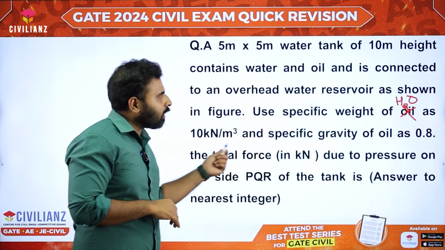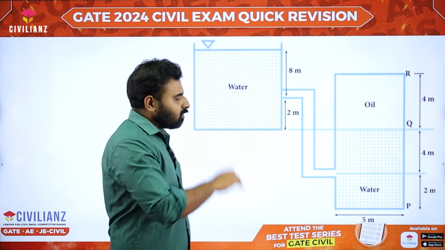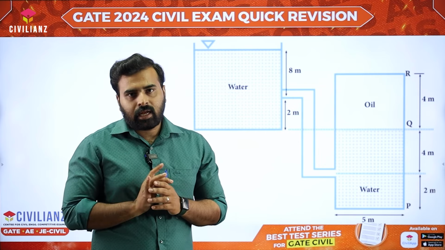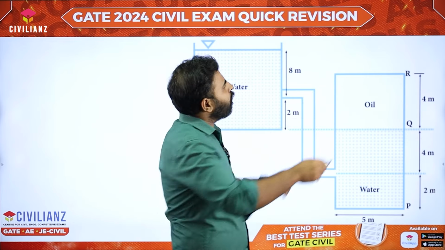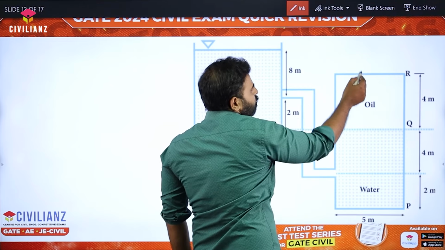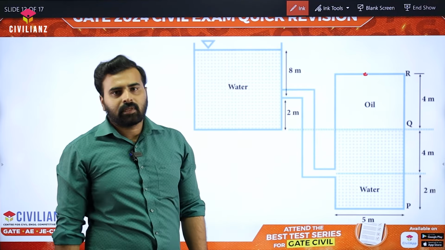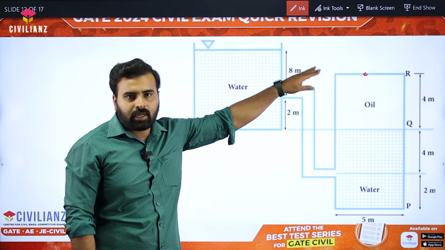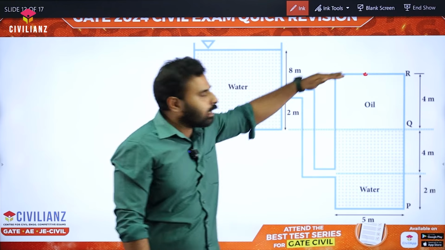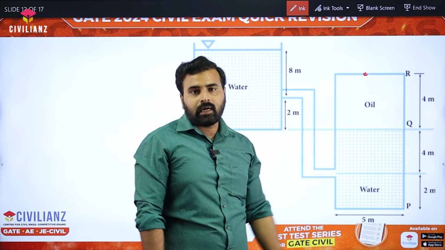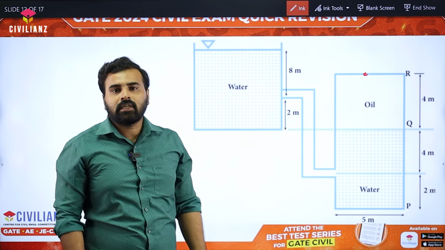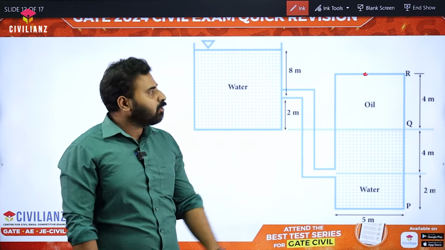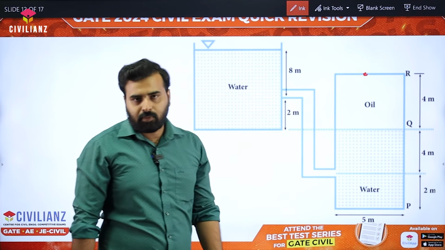So now let's see what actually is the figure. So this is the figure. Many of the students get confused with this question. They think that the pressure at the point R, this point, will be 0. But it is not, because it is not an open container. If it is not an open container, the pressure at this point is not atmospheric pressure, right? It is a closed side, so there is a pressure. So we have to find the value of pressure at this point.